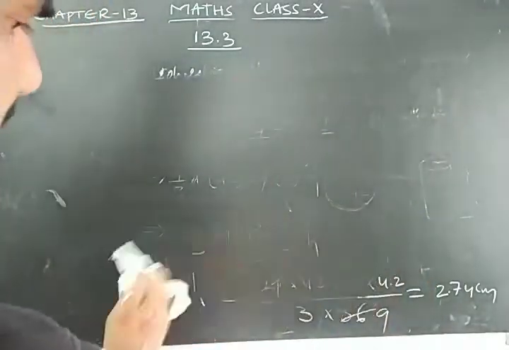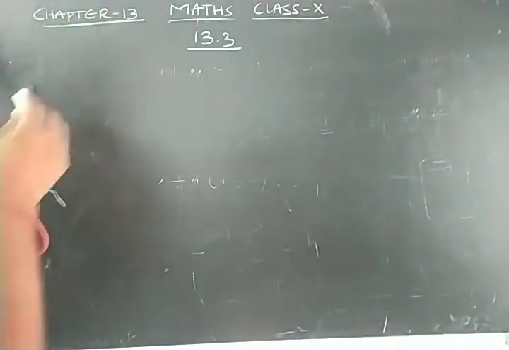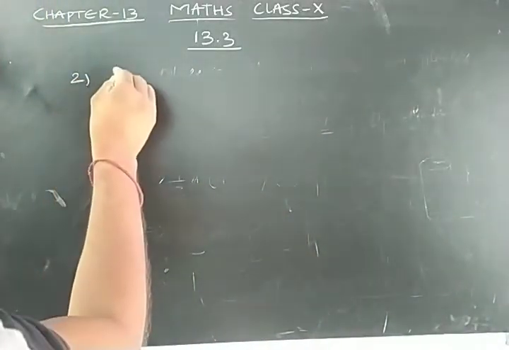Question number 2. This exercise, second question. What is the second question?